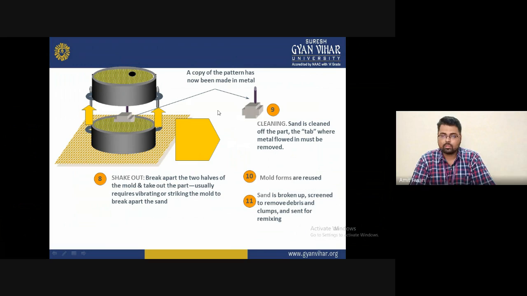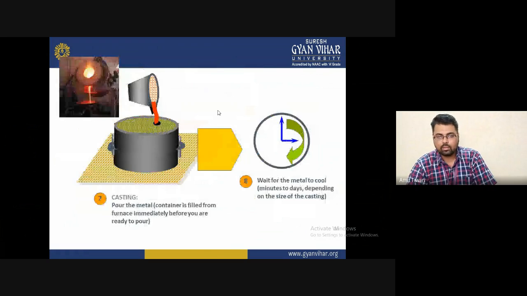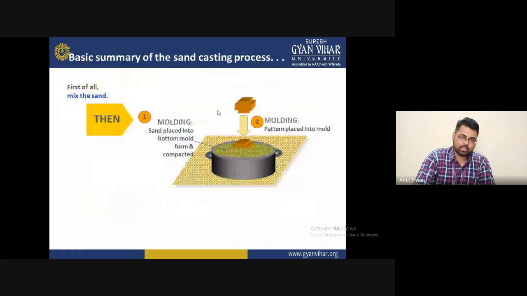So the molten metal is reused, and in the eleventh step the sand is broken out and passed through a screen to remove the debris and clumps, and the sand is mixed together. So these are all the steps I am following in casting. I am just repeating them quickly. These are the first steps.